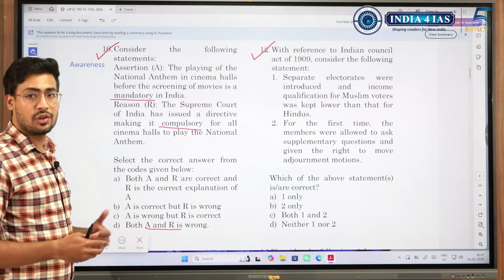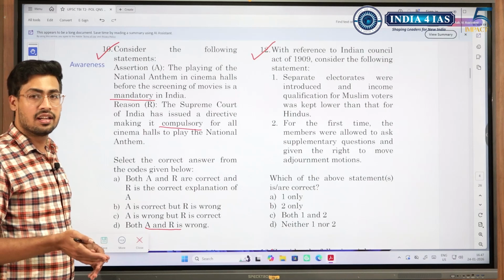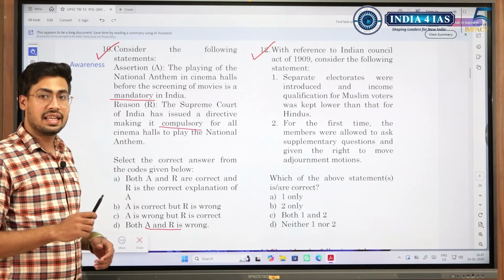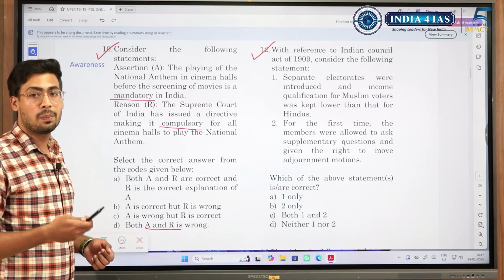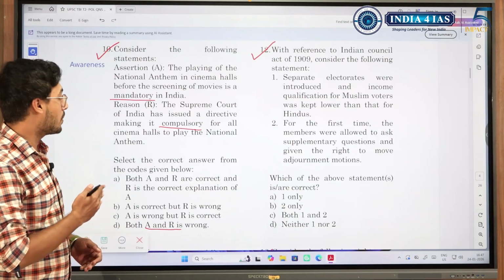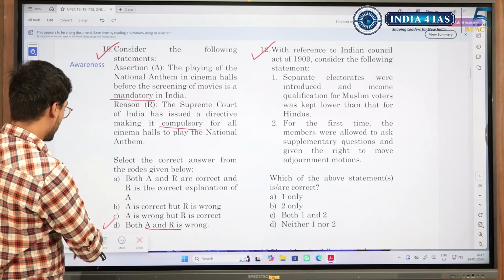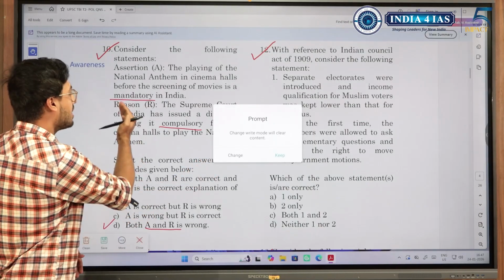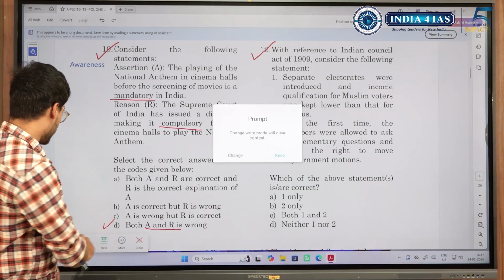Someone who has been going to Indian cinemas from 2018 to 2022 would have noticed the difference: during 2017-18 it was mandatory, but then it was removed. In recent times, someone who has gone to a cinema would notice that they are not playing the national anthem. So, even through this little bit of awareness, through our entertainment, we are able to answer this question. In this case, both A and R are wrong. And usually, whenever terms like mandatory and compulsory come, we have to be extra careful. These are the traps which are usually given.